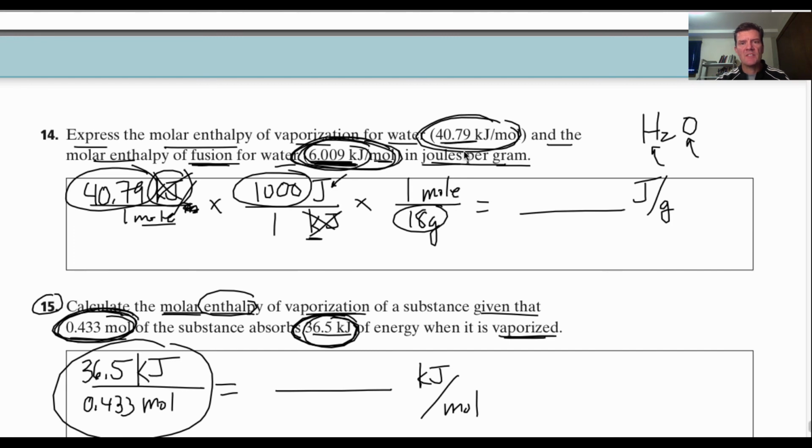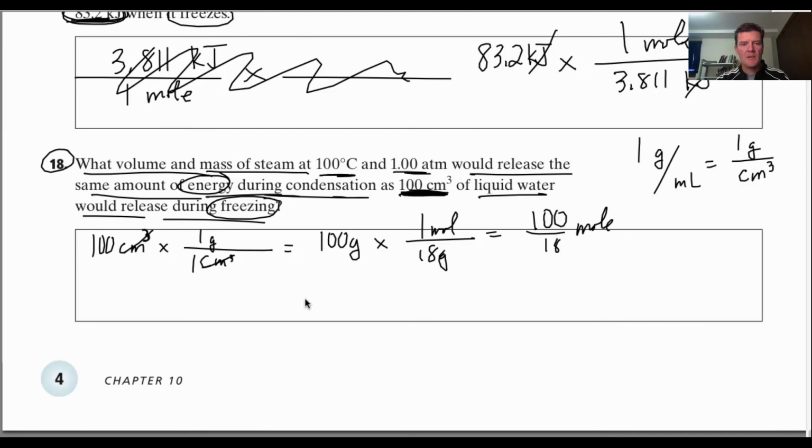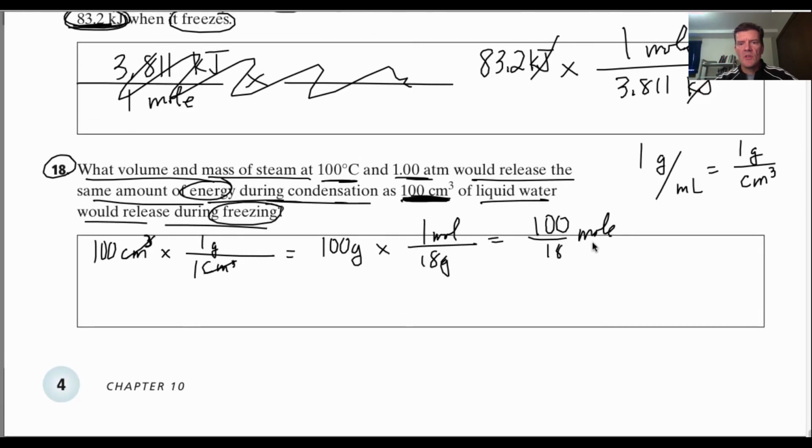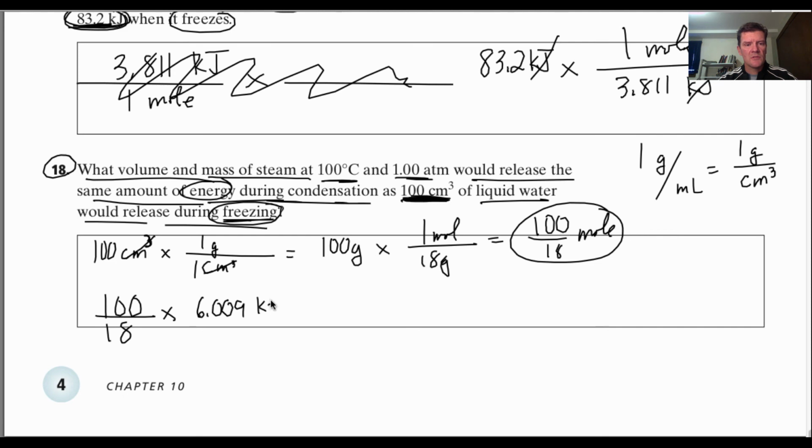And to vaporize it, it's 40.79. So we would take this number of moles and multiply by the molar enthalpy of freezing or fusion, 6.009 kilojoules per mole. Moles cancel.